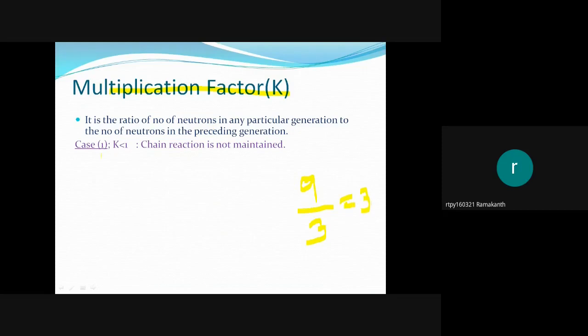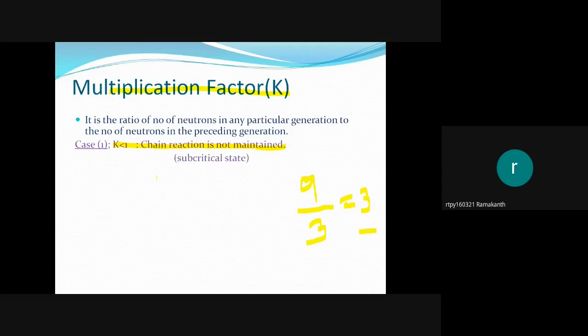The reaction is multiplied by 3 times in every fission step. If you keep the multiplication factor K less than 1, the chain reaction cannot be sustained. After some time the reaction stops, and the number of fission reactions will stop.